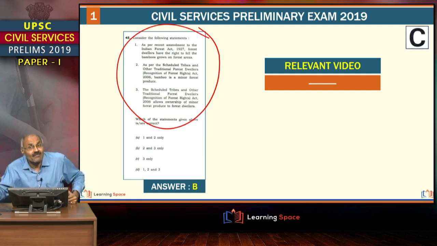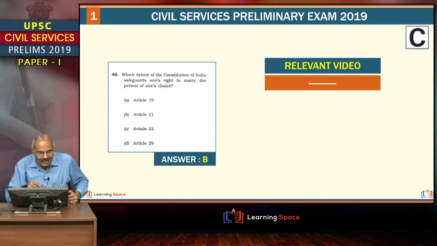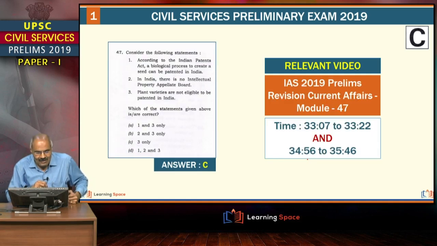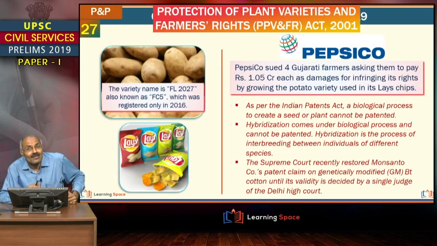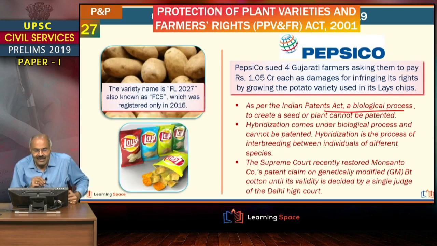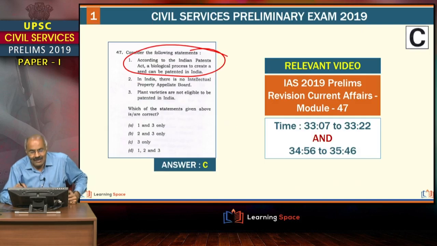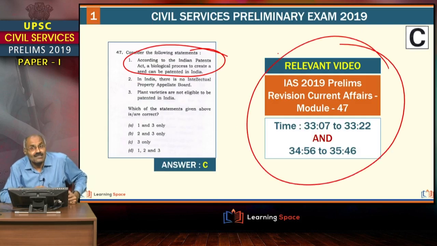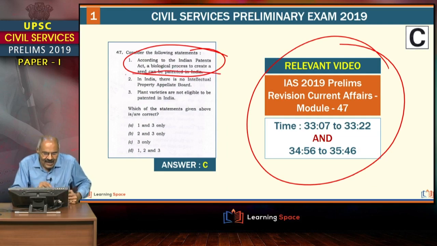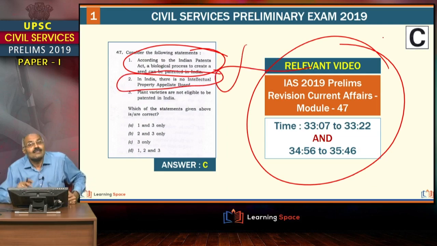Straight away I am admitting, wherever we failed, wherever we are successful, similar type of honest appraisal is to be done by the students, right? And here this is, we have not done this. Then this is, in fact, here the first point I taught clearly. Here you see, as per the Indian Patents Act, a biological process cannot be patented. I told you recently in the revision module also it came, module number 47, but here this second one I have not taught, right?